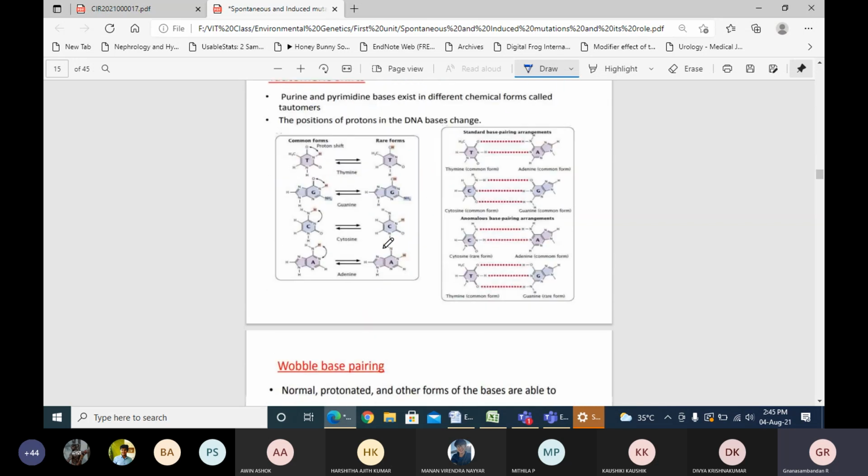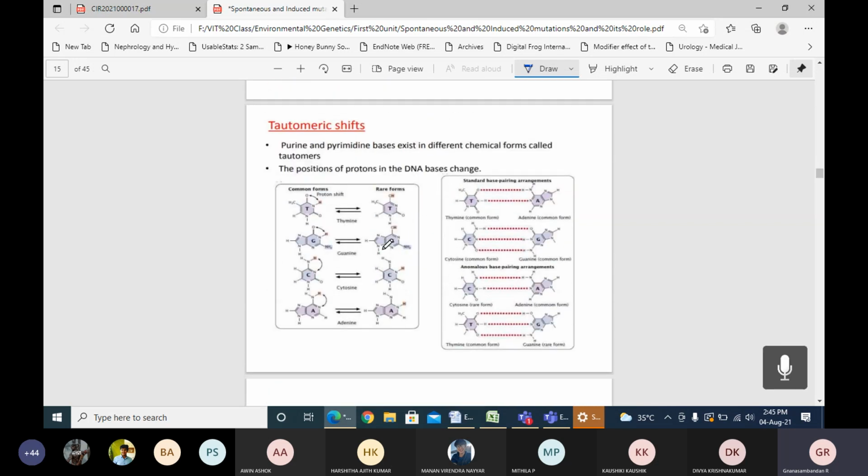So what are tautomeric shifts? There is some chemical substance which exists in the structure of the purine and pyrimidine bases. Some purine and pyrimidine bases exist in different chemical forms, called tautomers.